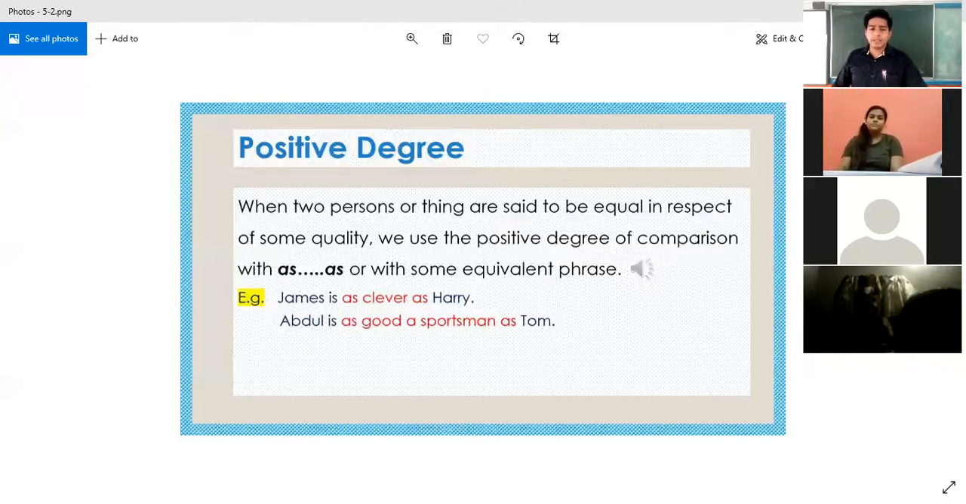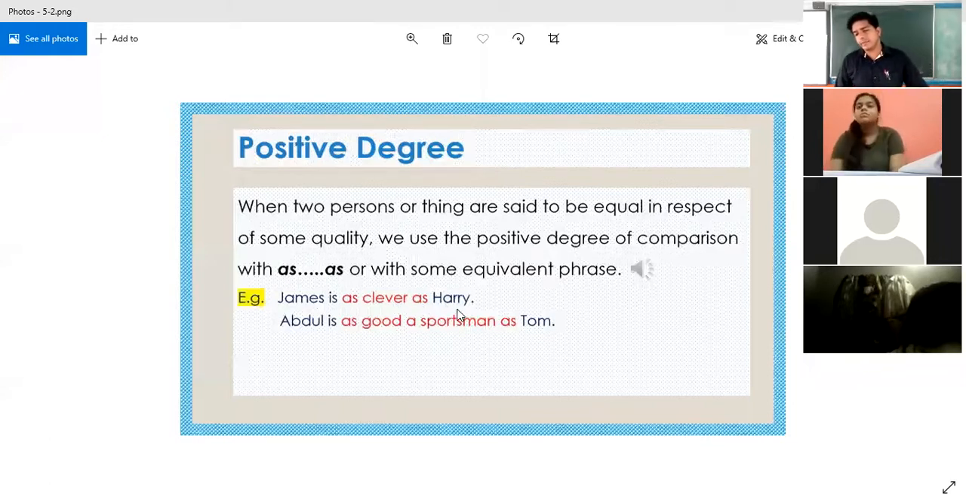The special words that you can see in the positive degree of comparison are as, or as good as, something like that. You can always see them in the positive degree. See one example given here: James is as clever as Harry.